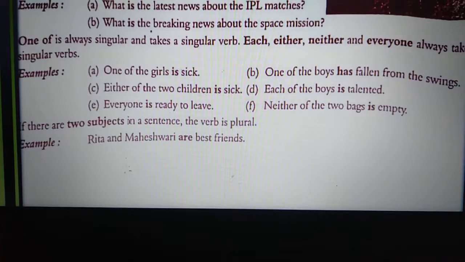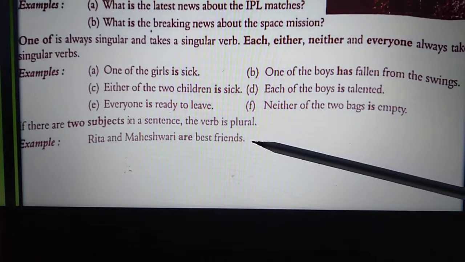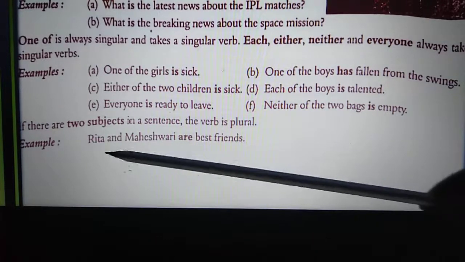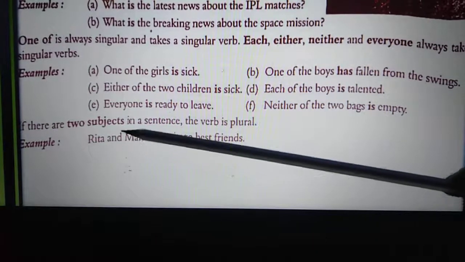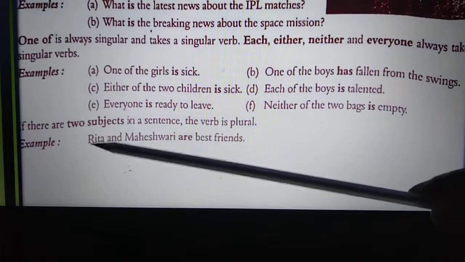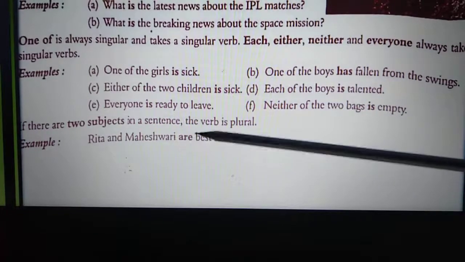So according to the sentence, if it is in past tense, you have to use was, or had, but if it is in the present tense, you have to use is or has, right? Then if there are two subjects in a sentence, the verb is plural. Like now here the example is Rita and Maheshwari are best friends. Now these are two individuals, right? These are two subjects, two friends. So this is not one subject, because these are two subjects, we have taken are here.